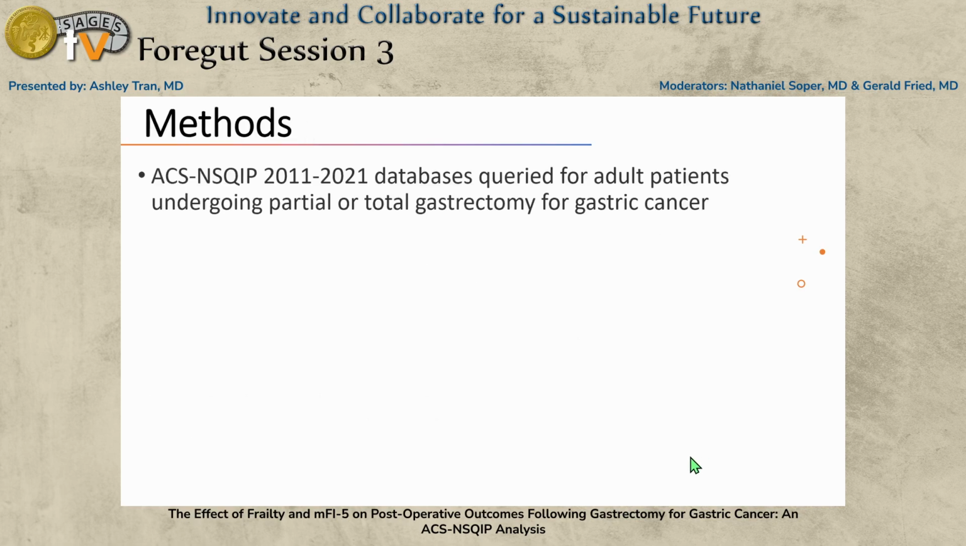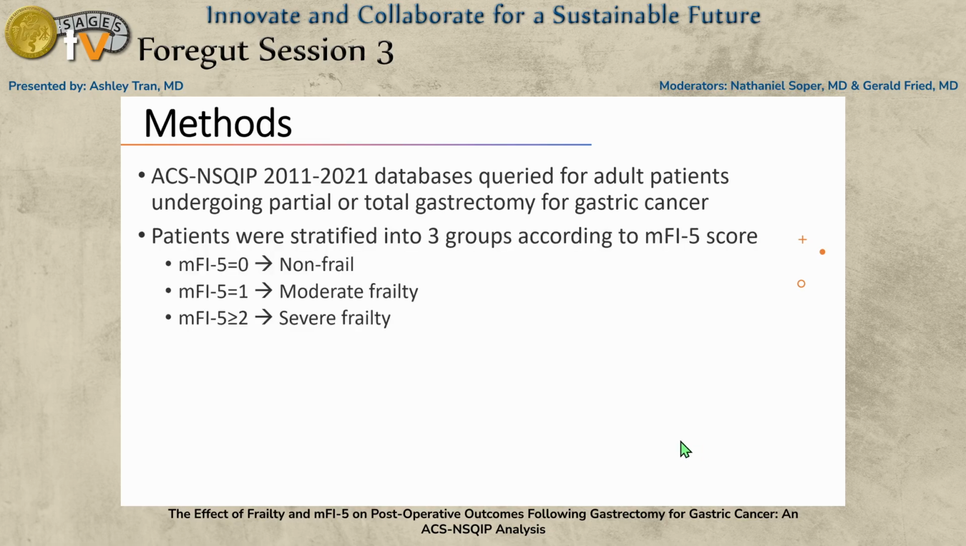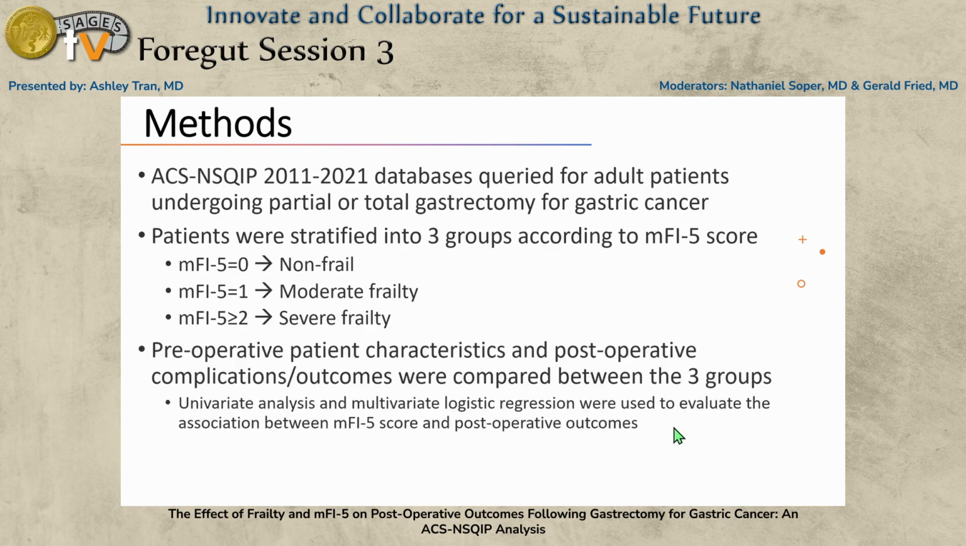So for this study, we queried the ACS-NSQIP databases from 2011 through 2021 for adult patients undergoing partial or total gastrectomy for gastric cancer using ICD and CPT codes. We stratified the patients into 3 groups according to their mFI-5 scores, and we compared preoperative characteristics and postoperative outcomes across the 3 groups and utilized univariate and multivariate analysis to evaluate the association between the scores and postoperative outcomes.